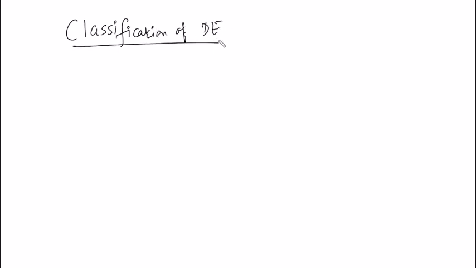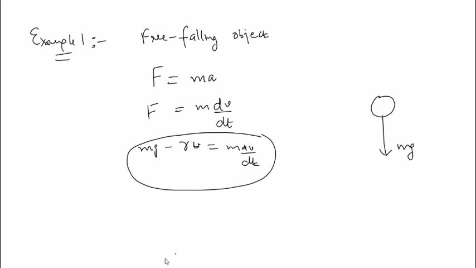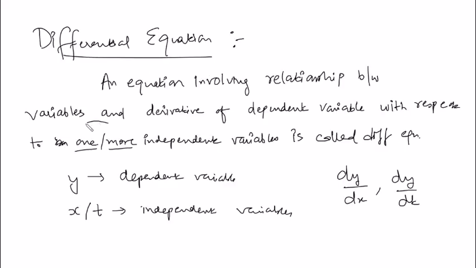So in short, I am writing DE for differential equation. So how do you classify a differential equation? The first classification comes from the information which was in the definition: what is the number of independent variables? How many independent variables are there? Is it one independent variable or more than one? Because if you go back to the definition, it was written over here, one or more. So depending upon how many there are?